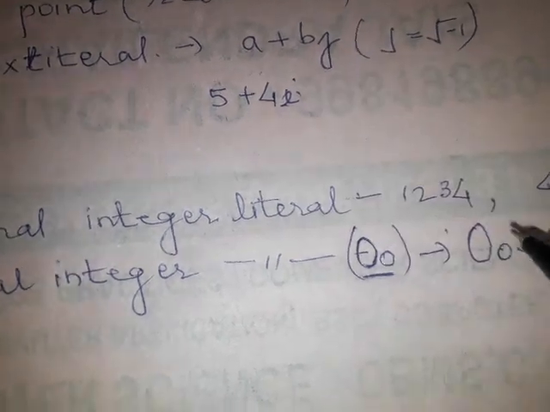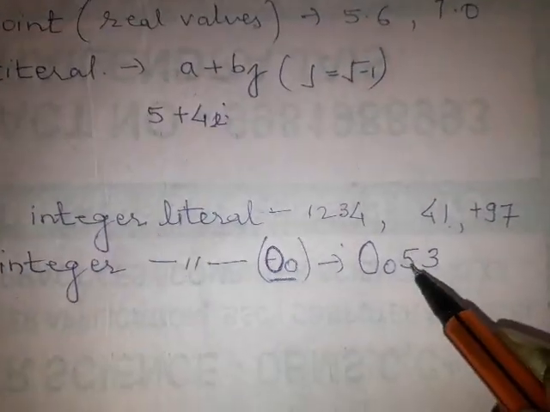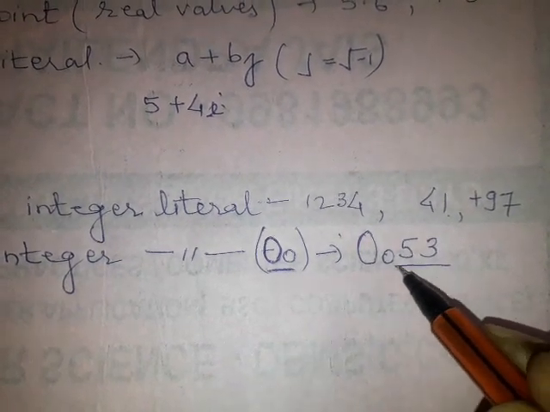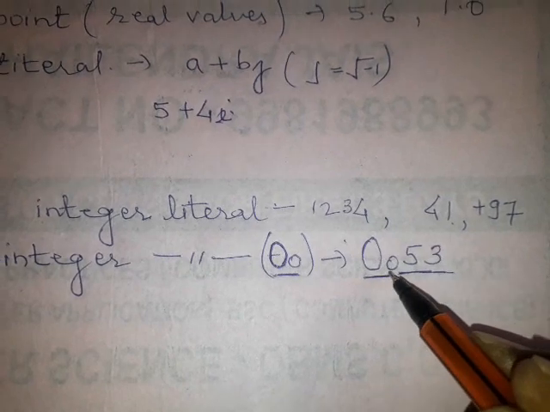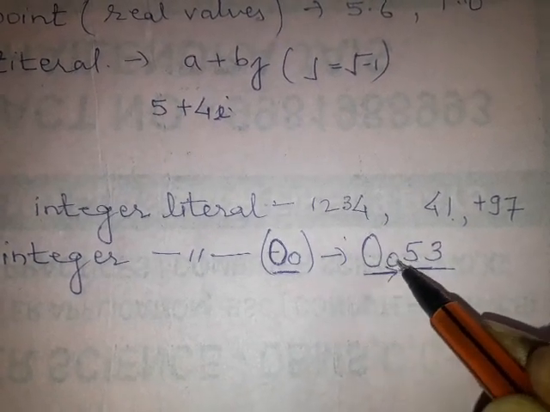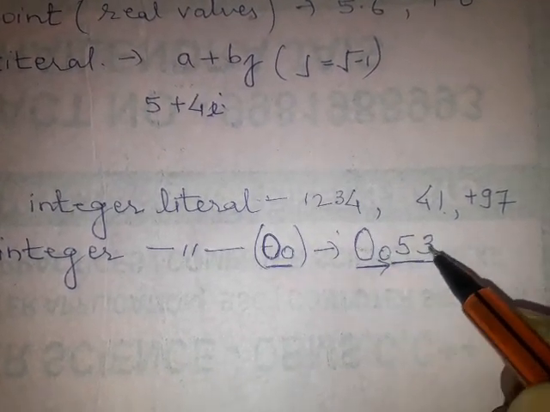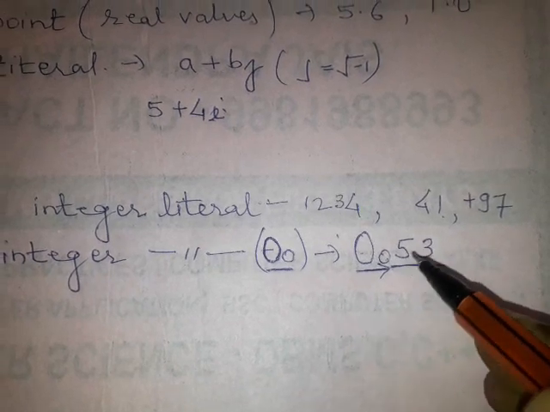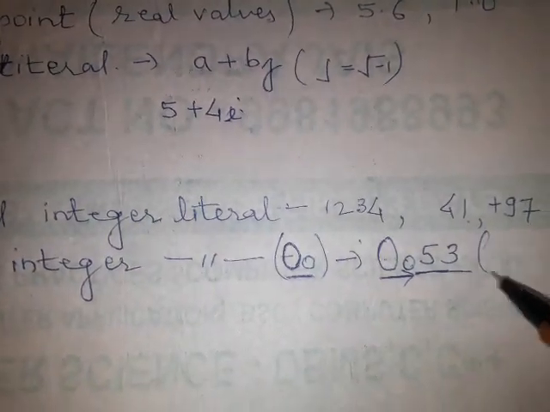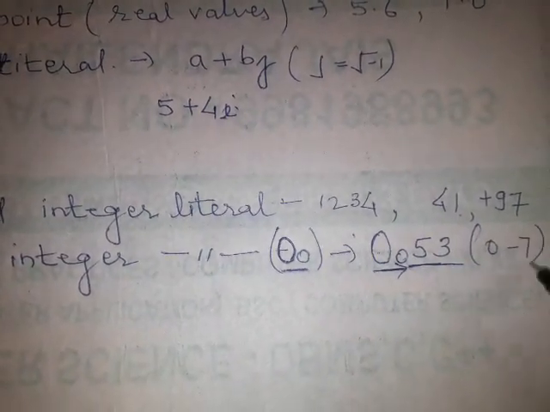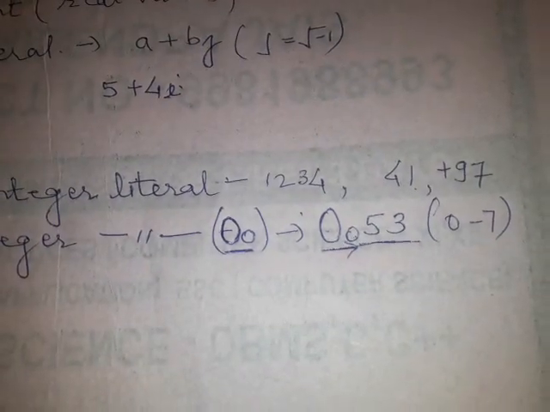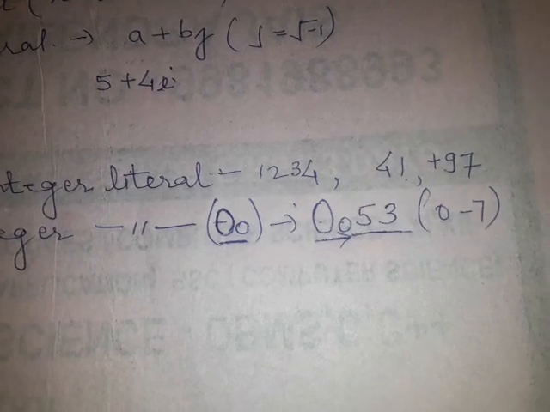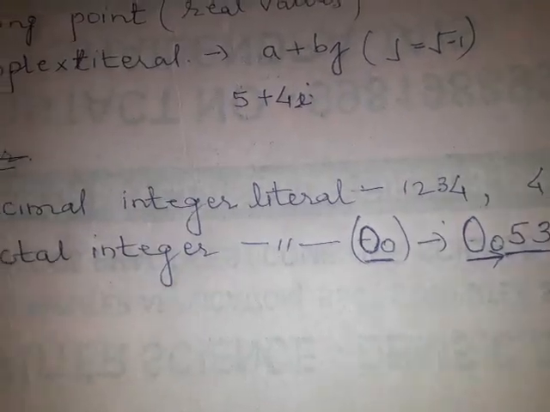Here this 53 is an octal number, denoted by this representation, 0 followed by o. Octal numbers range from 0 to 7, meaning the digits included in an octal number are within 0 to 7: 0, 1, 2, 3, 4, 5, 6, 7.